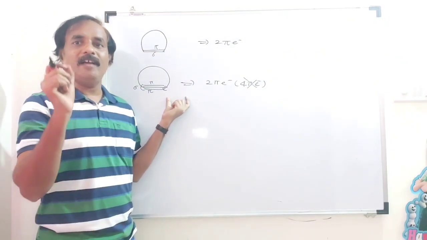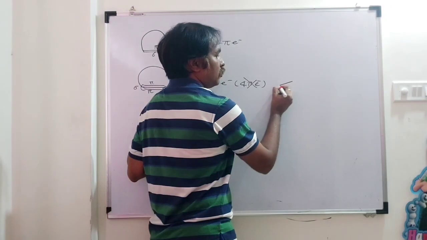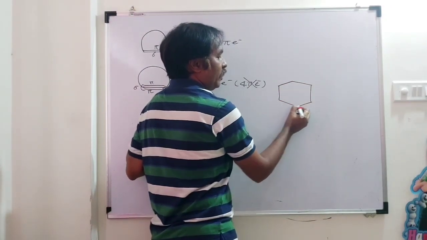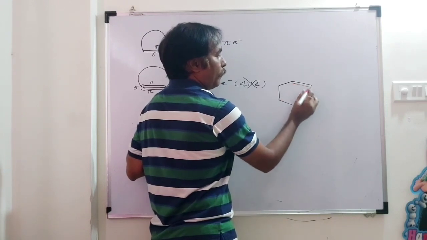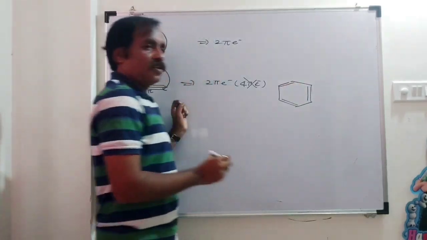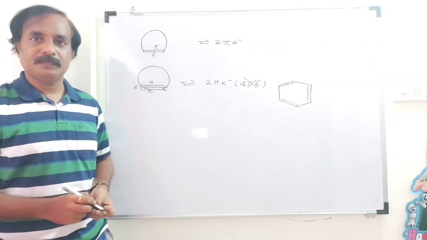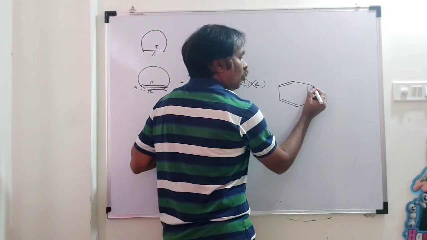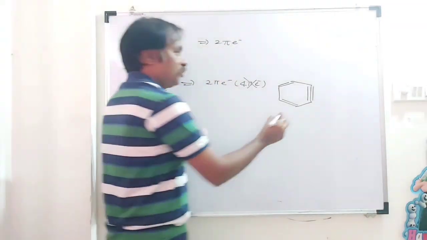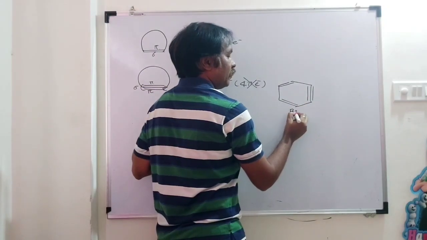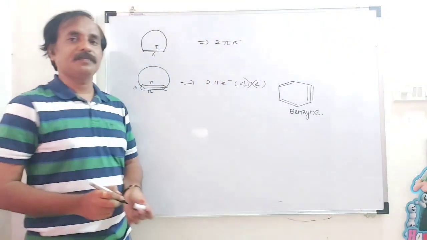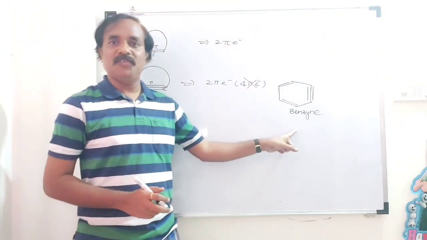As an example of this, I will take benzene. Benzene is also known as [6]annulene. Now tell me the total number of pi electrons in benzene.